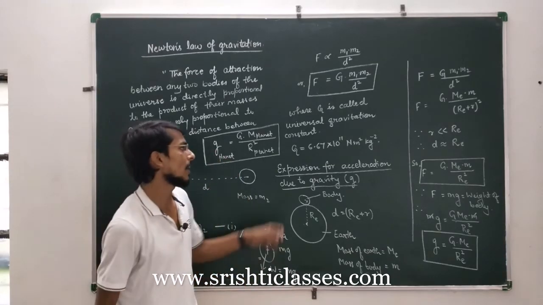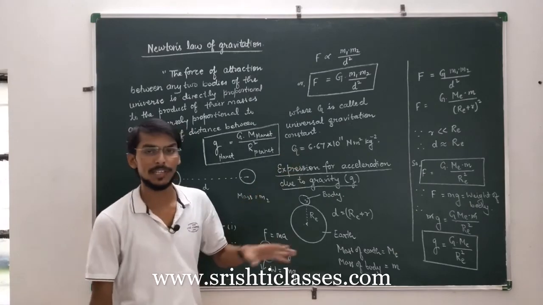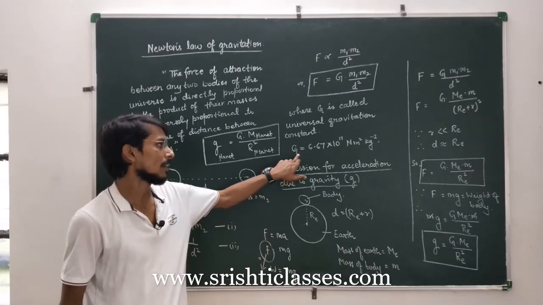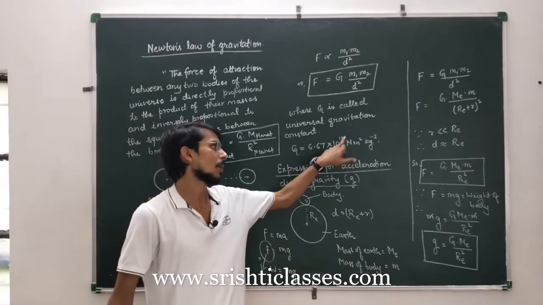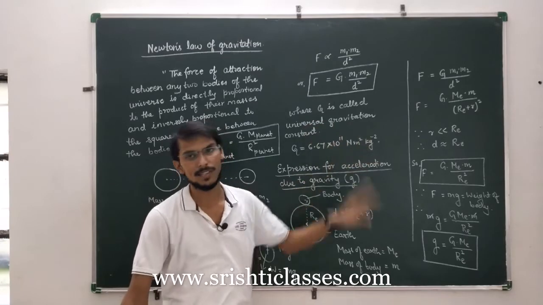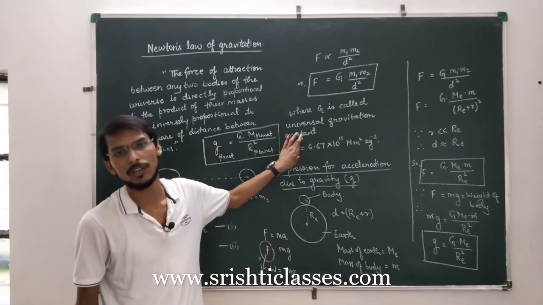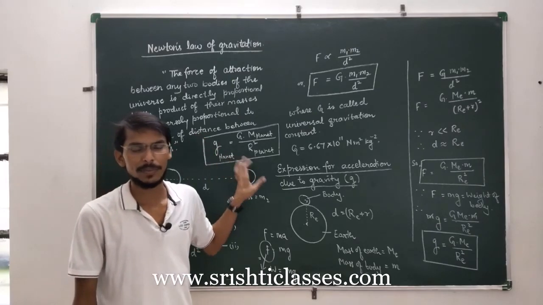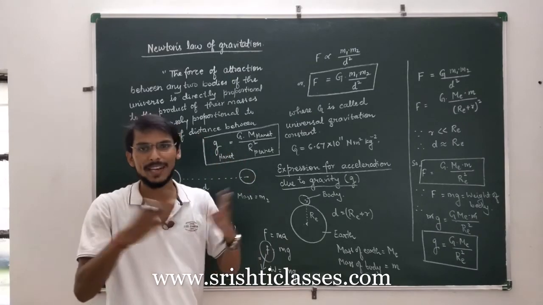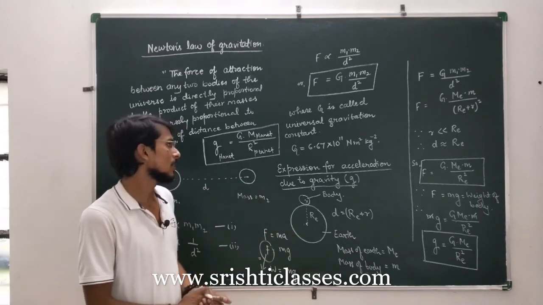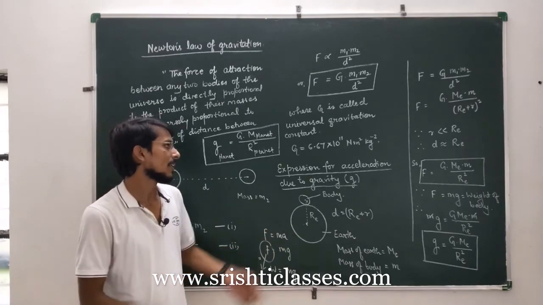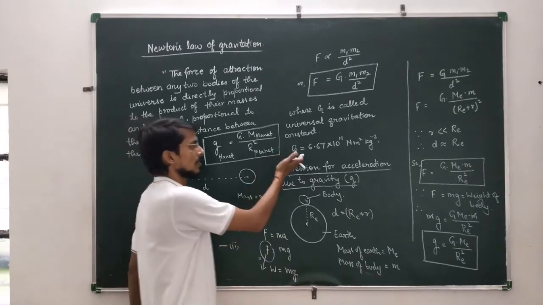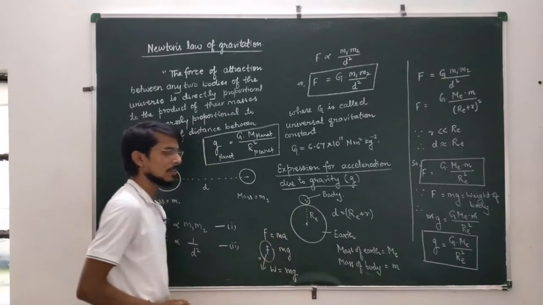Okay, but the value of the universal gravitational constant is always fixed. You know that its value is 6.67 into 10 power minus 11 Newton meter square per kg square. So this is fixed throughout the universe, but the value of acceleration due to gravity, which is represented by small g, varies from planet to planet. Okay, so this is the simple concept of capital G and small g. You can easily differentiate between the universal gravitational constant and acceleration due to gravity.